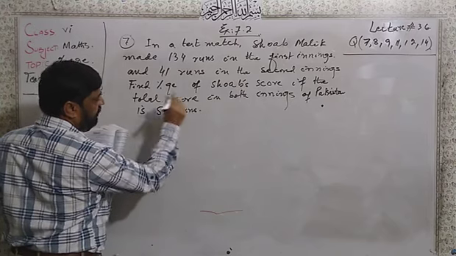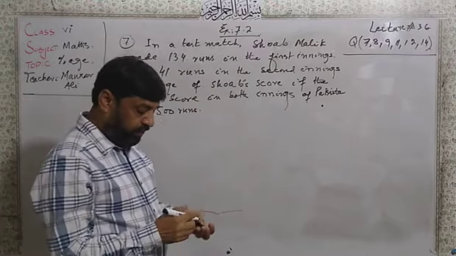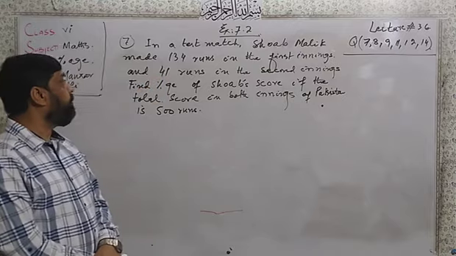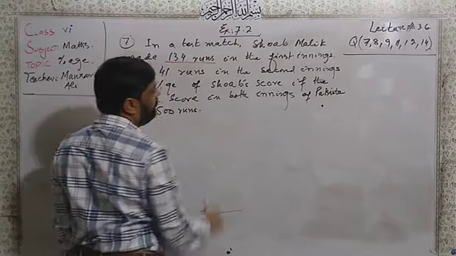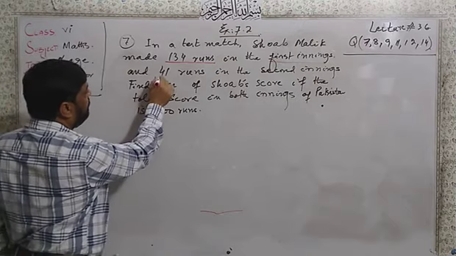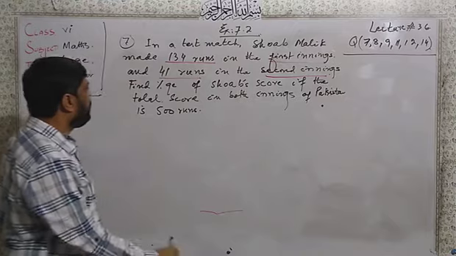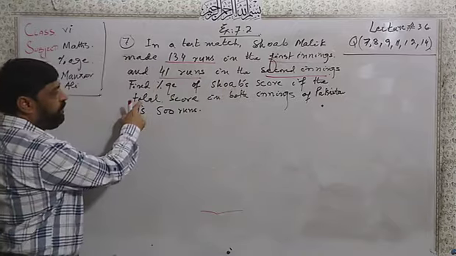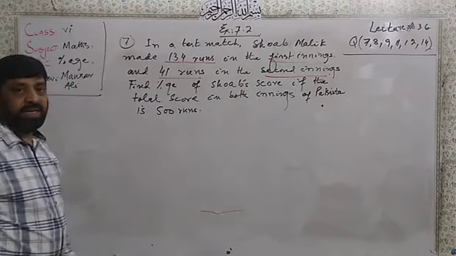Dear students, here first of all we have to read the statement: in this match Shoaib Malik made 134 runs in the first inning and 41 runs in the second inning. Find the percentage of Shoaib's score if the total score in both innings of Pakistan is 500 runs.